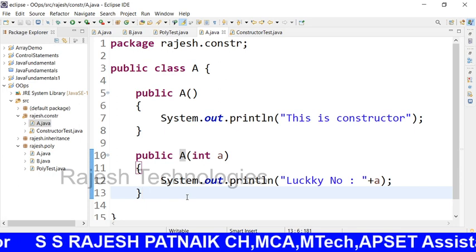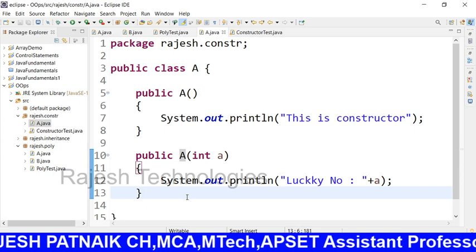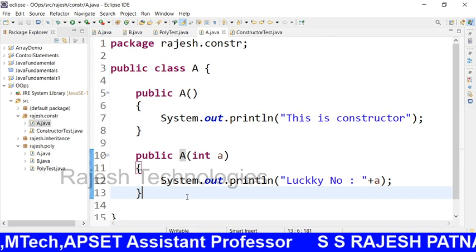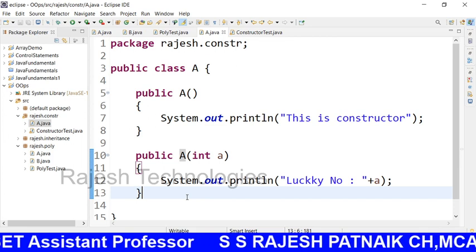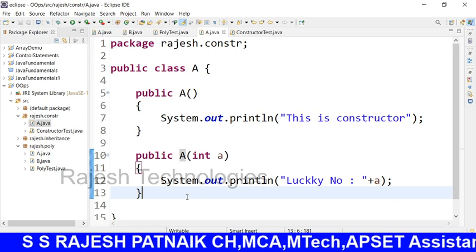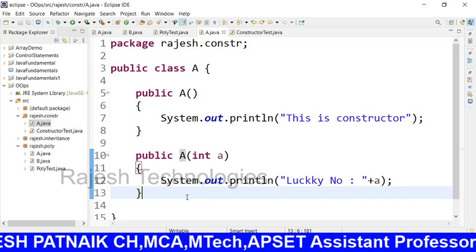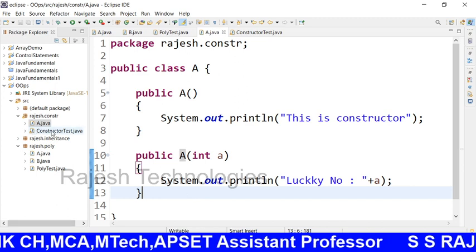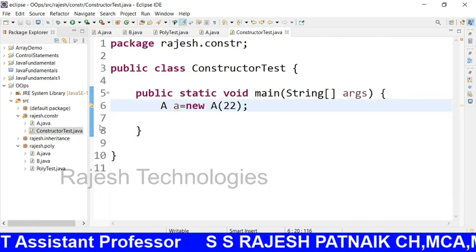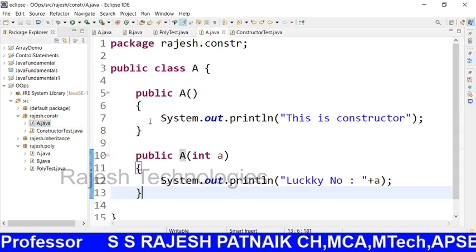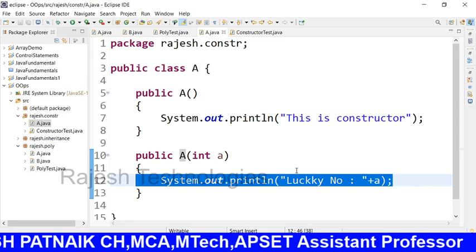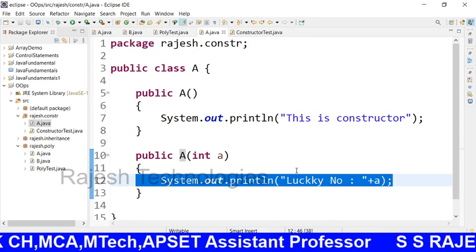What is the advantage? Why should you create a constructor? The main goal of the constructor is that you can write your own initialization logic or any particular logic that will be executed whenever you create the object. That means whenever you create this object with a parameter, the functionality in this particular constructor will be executed.